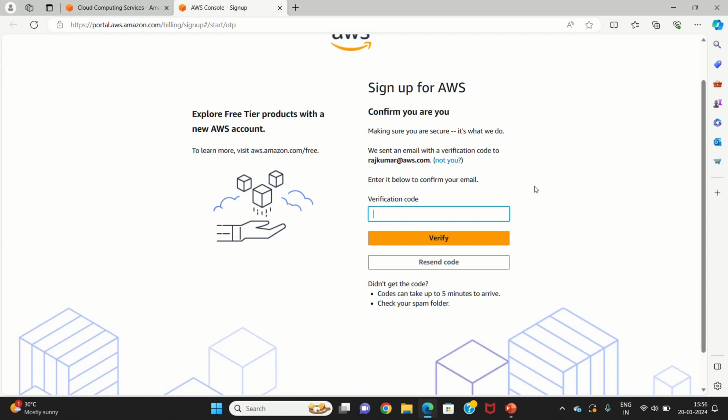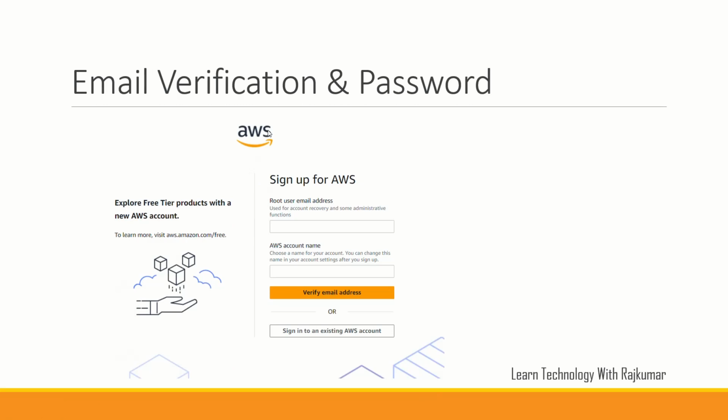Since I have an account already, what I have done is I have taken screenshots of all the screens to create an AWS account, and I prepared slides. I can show that now. This is the same screen I have shown for email verification. Then immediately after you create the account with the password, the next screen will be like that.